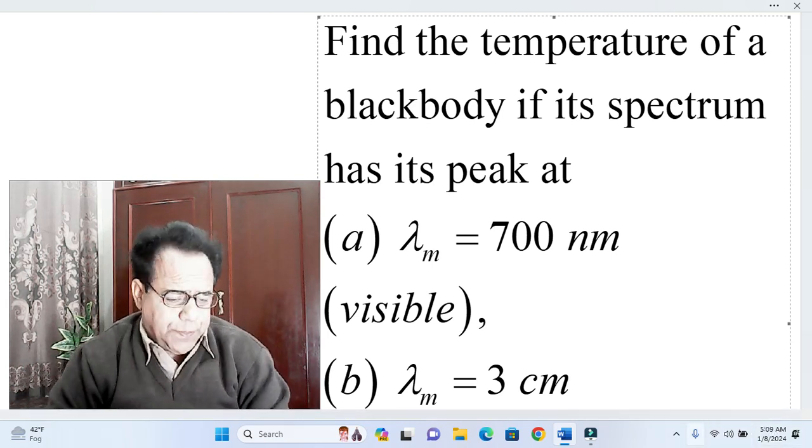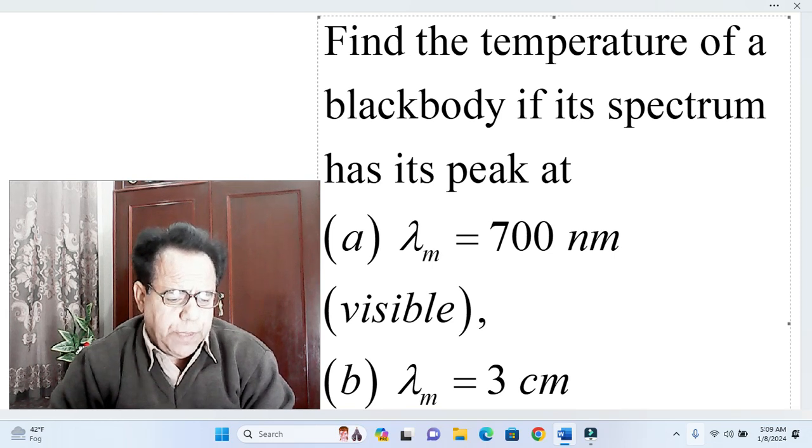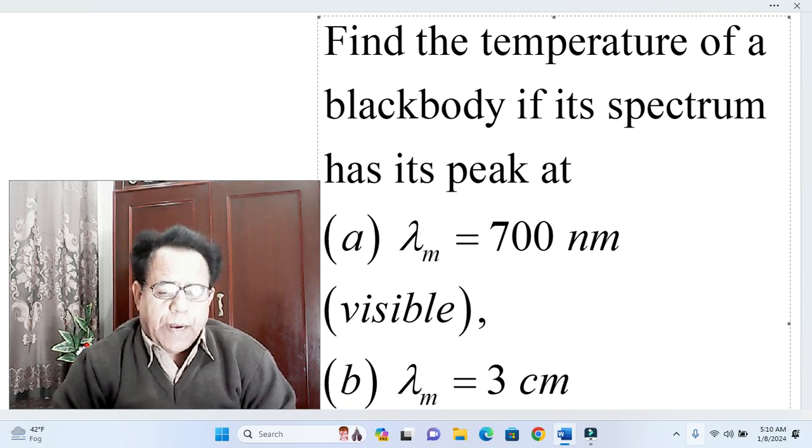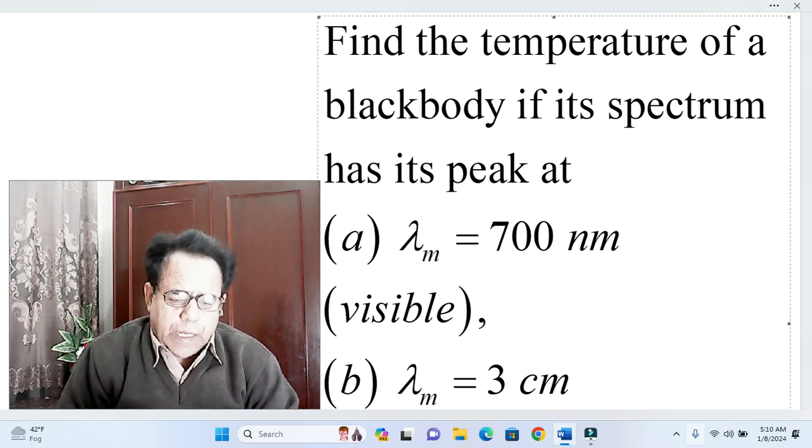This is our next problem, chosen from the same book, Modern Physics by Paul A. Tipler. As usual, we first come to its statement. Find the temperature of a black body if its spectrum has its peak at